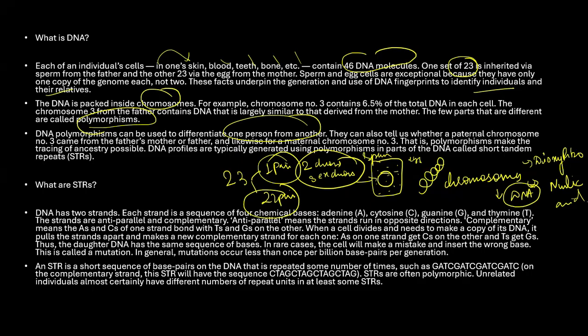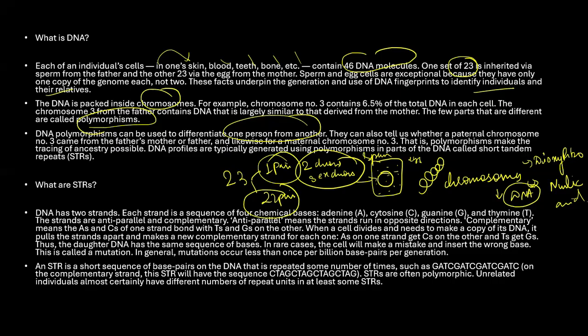So they can tell us whether a paternal chromosome number 3 came from the father or mother, and likewise the maternal chromosome number 3. That is, polymorphism makes the tracing of ancestry possible. DNA profiles are typically generated using polymorphism in the parts of DNA called short tandem repeats.